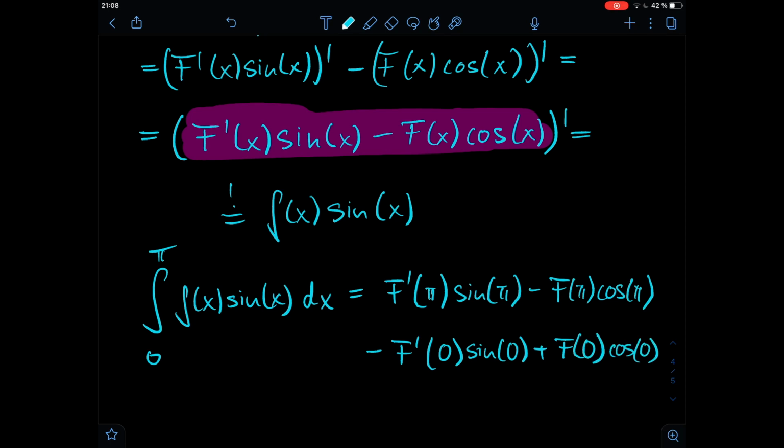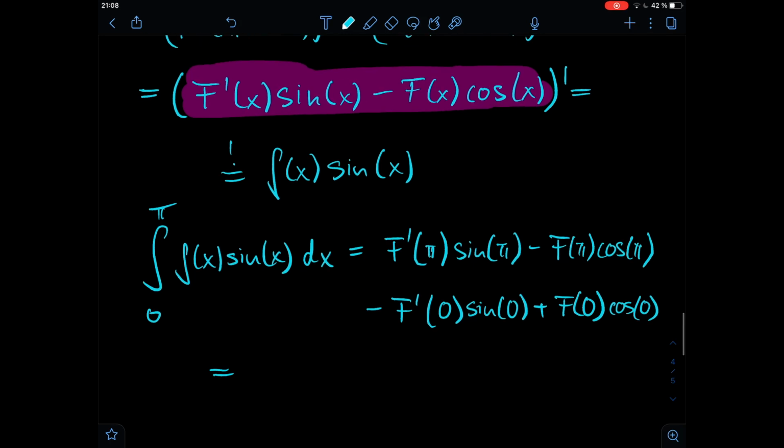And this sine of pi is 0, sine of 0 is 0, cosine of pi is minus 1, and cosine of 0 is 1. So we get in the end that this is f of 0 plus f of pi. And therefore, this integral is an integer.